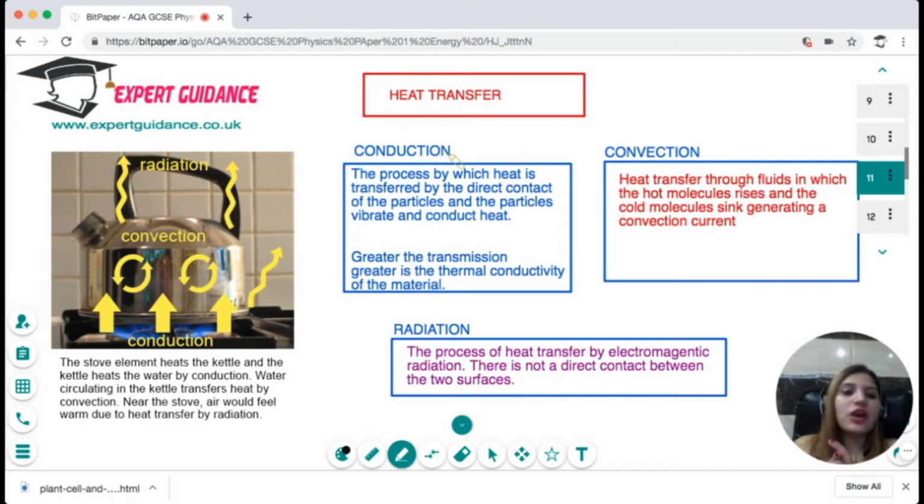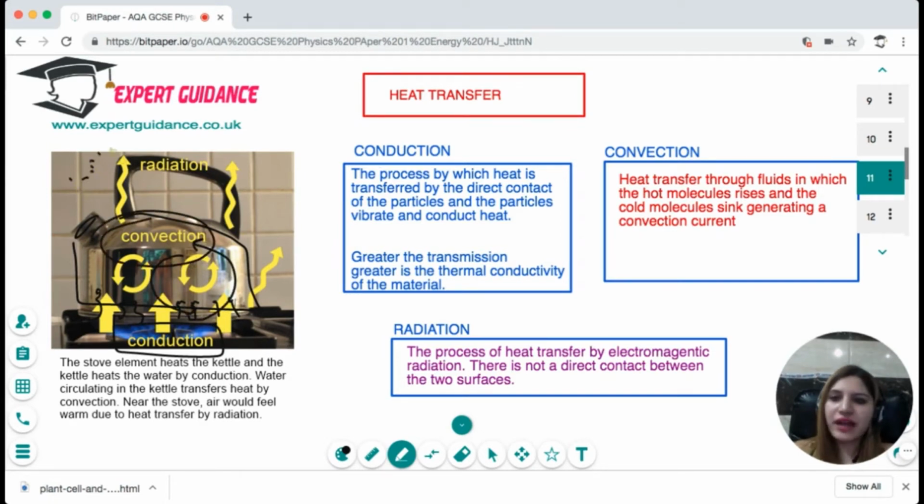Now we need to talk about the different ways in which heat transfer takes place. You can take this example of the stove where the water is getting heated. The body of the stove will get heated because the particles will start to vibrate and spread the heat around. This mechanism is conduction. When the water boils, the hot water will rise up and the cool water will sink down. This is known as convection. And you can see that the heated stove will radiate the heat out, and this is radiation.